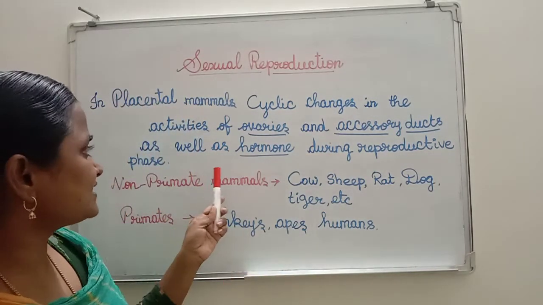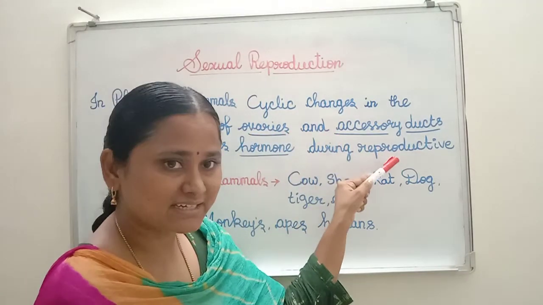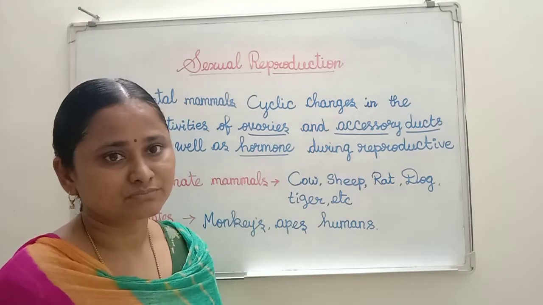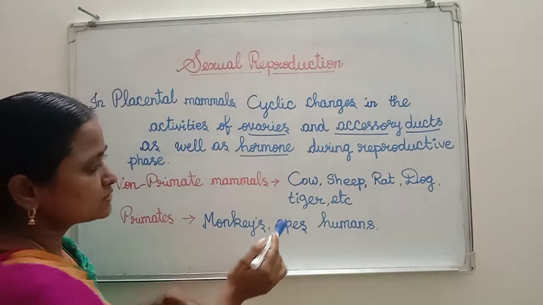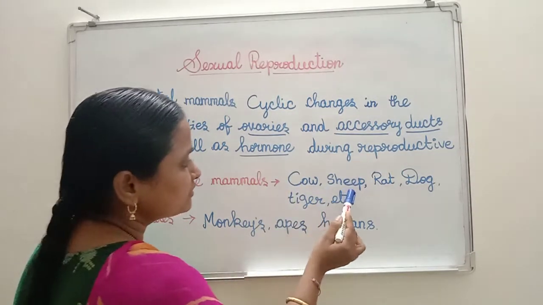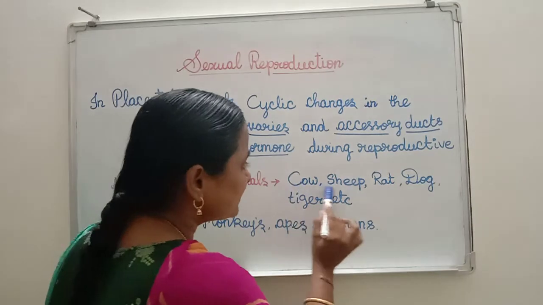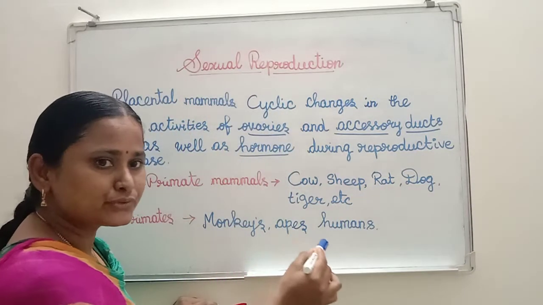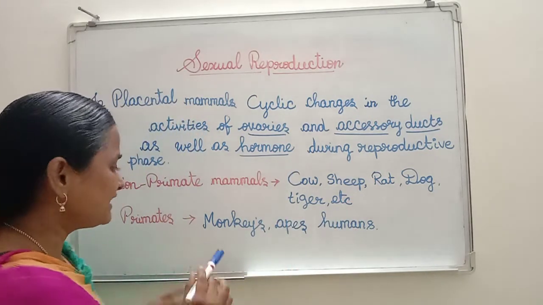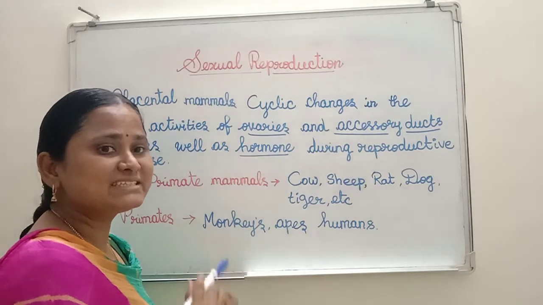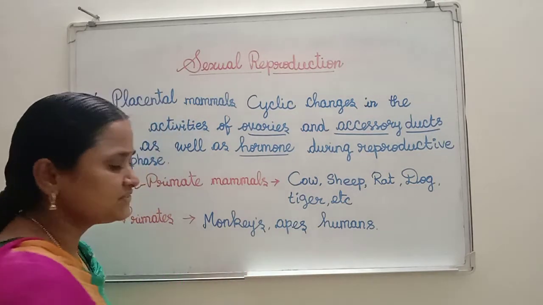Then in non-primates, examples are cow, sheep, rat, dog and tiger. These animals cannot produce young ones all the time, only seasonally. But primates are not seasonal. Examples are monkeys, apes and humans.